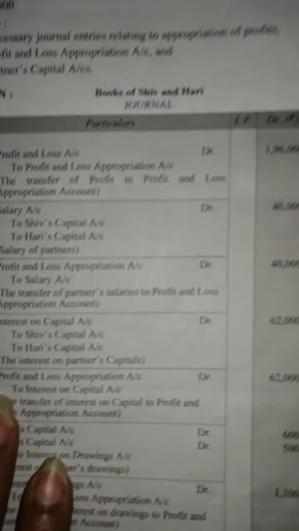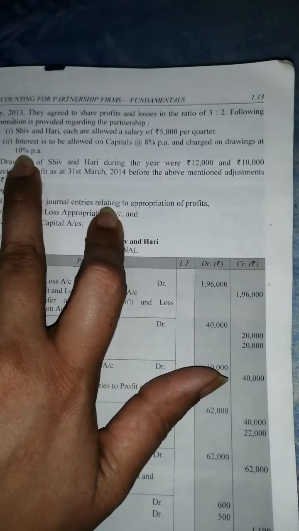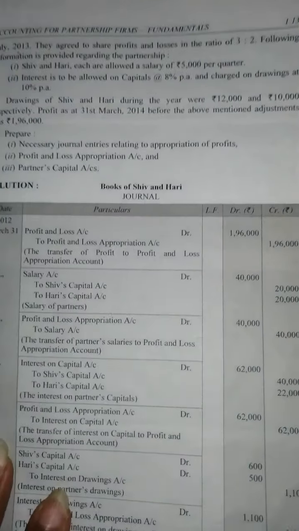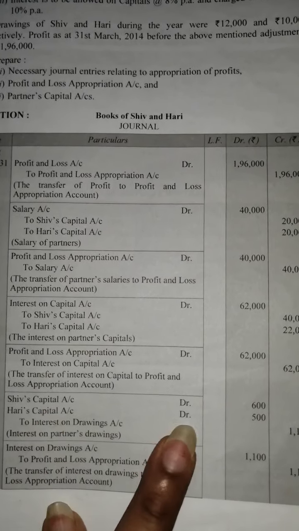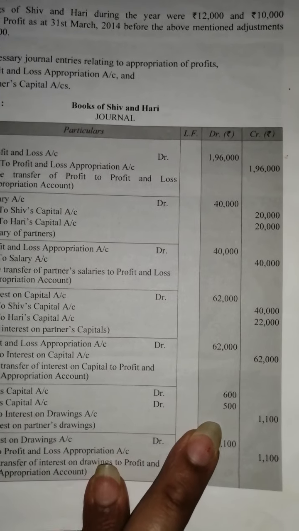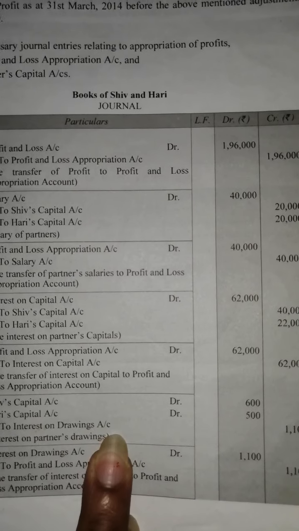All right, now the interest on drawings, at 10% per annum. It has to be charged. So Shiv's capital account and Hari's capital account are debited with 600 and 500, as we have calculated, to interest on drawings account.